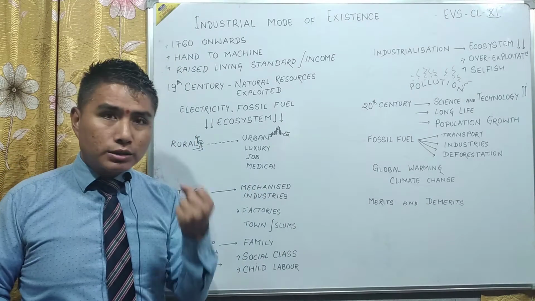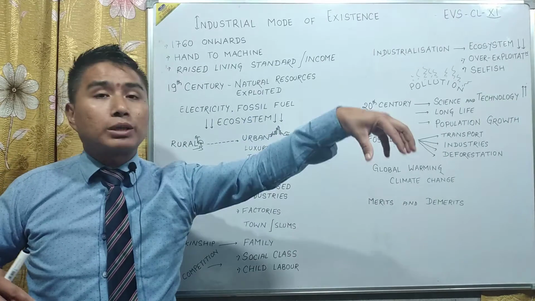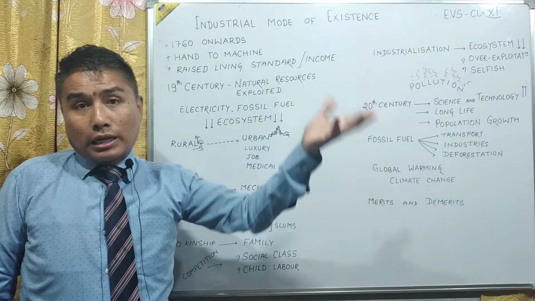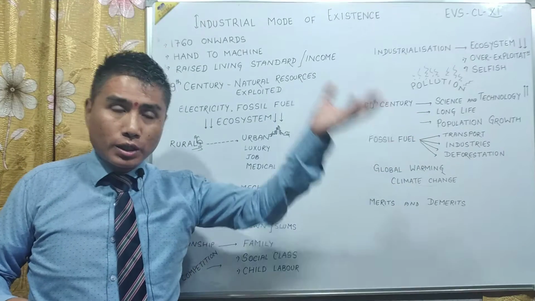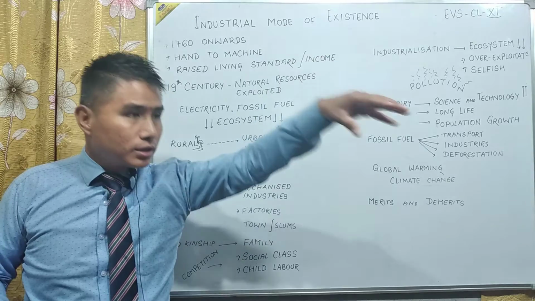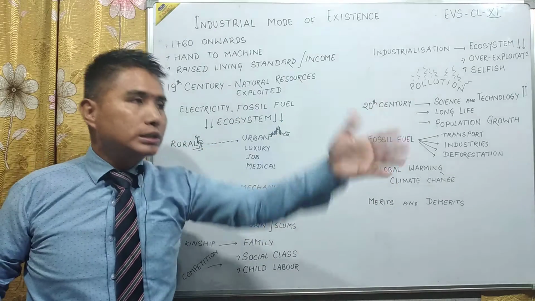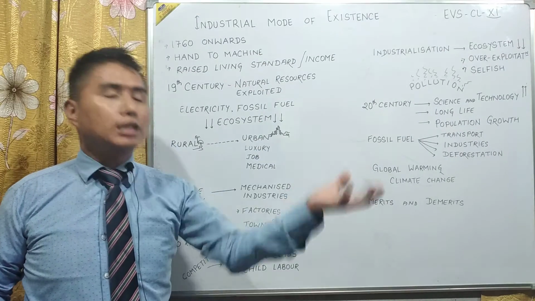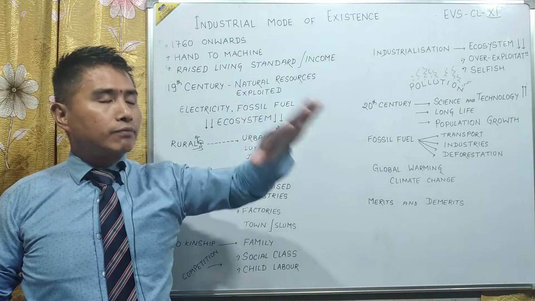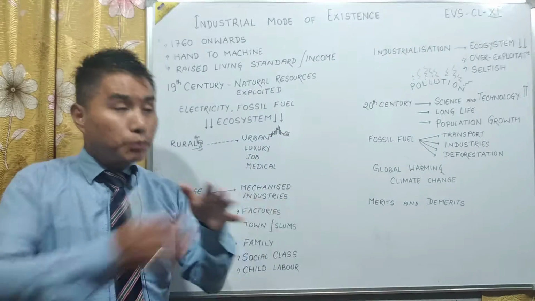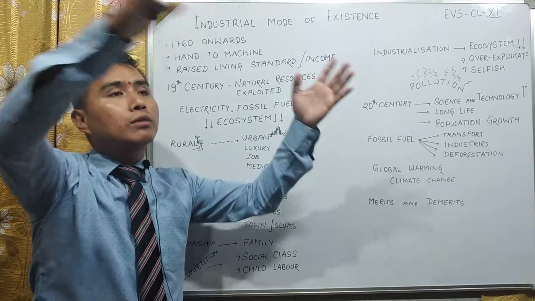People started moving from rural areas towards urban areas, because factories were set up, and in those factories labor was needed, and labor was taken from rural areas to the areas around the factories. For the laborers, small sheds were made, housing facilities were given, settlements were made, electricity and water supply were provided, and for their kids school facilities were given. Because of that, a small town was formed, and later on cities.